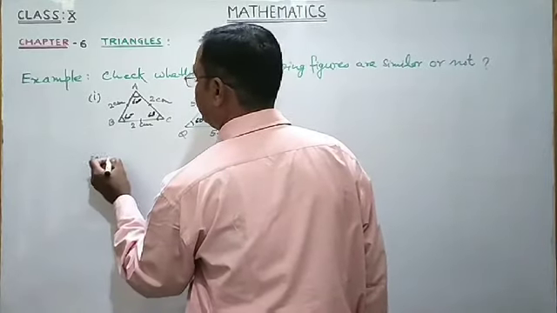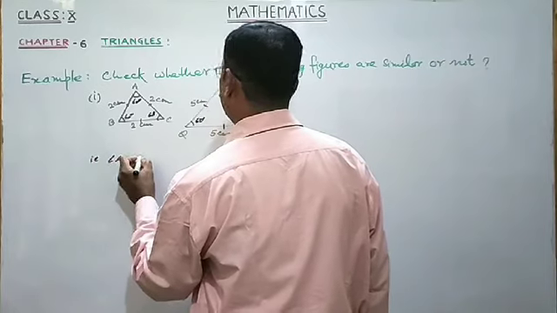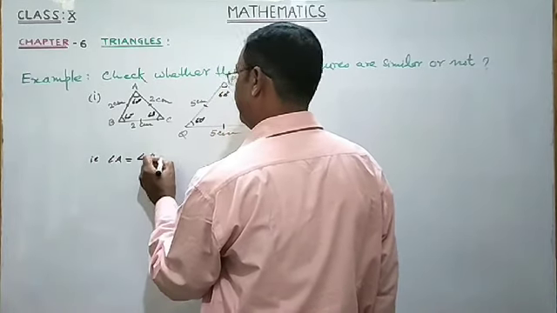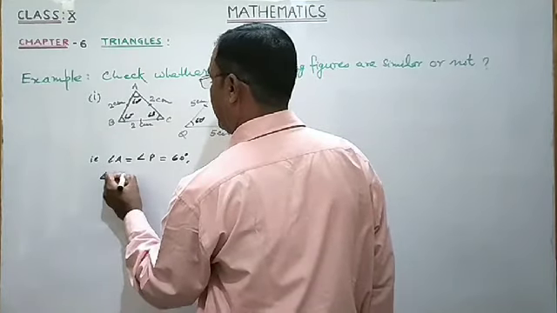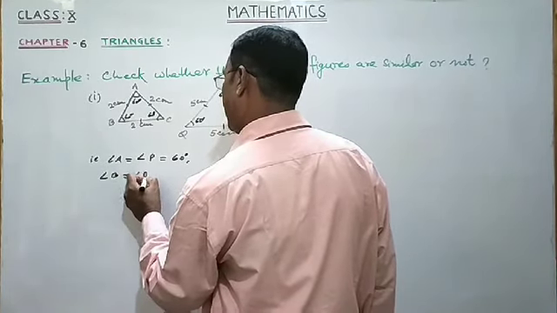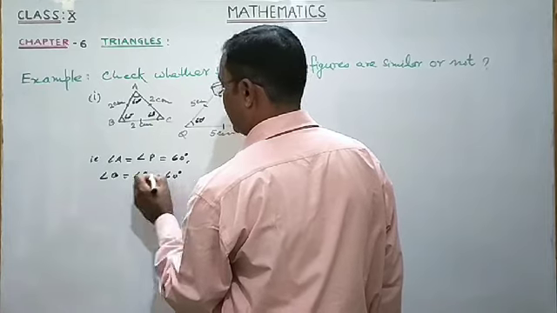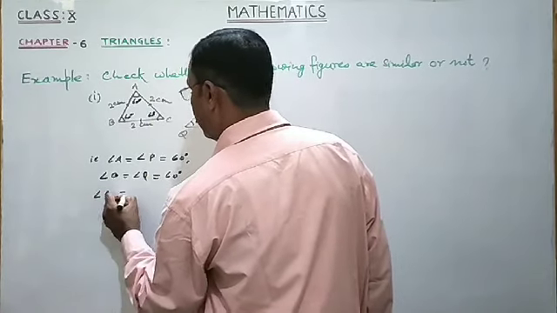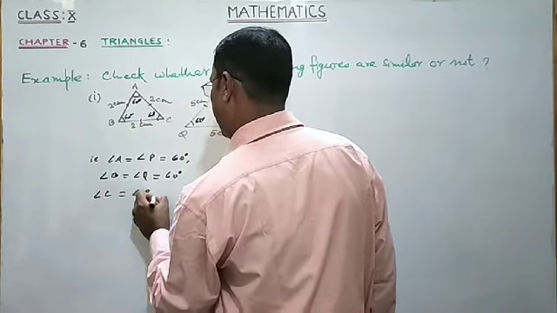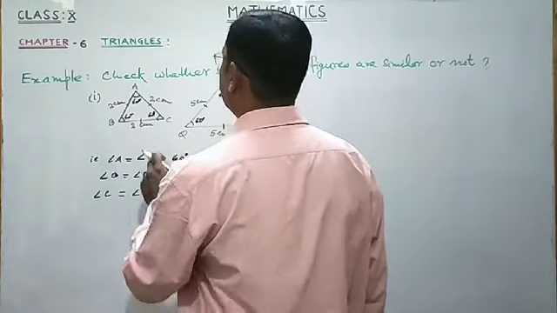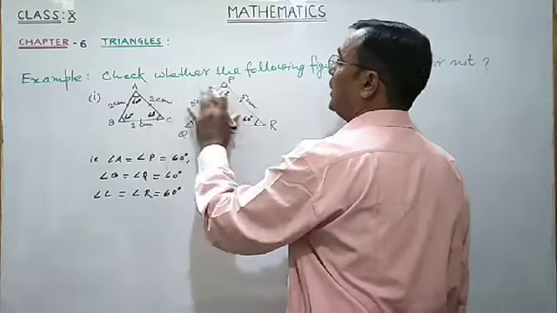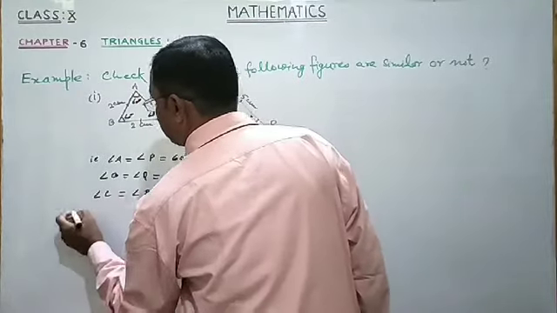That is, angle A equal to angle P equal to 60 degrees. Angle B equal to angle Q equal to 60 degrees. Angle C equal to angle R equal to 60 degrees. So the corresponding angles of the two triangles are equal.